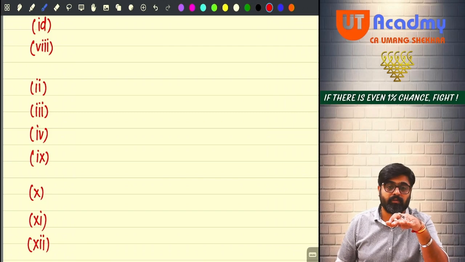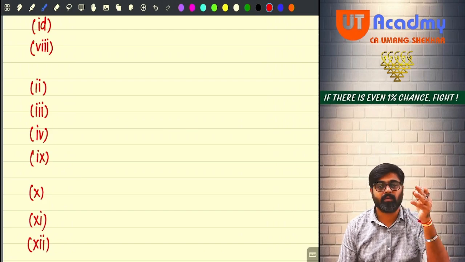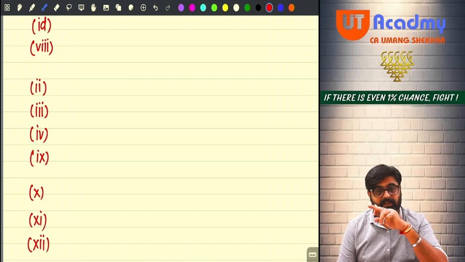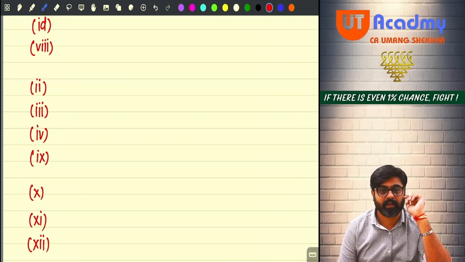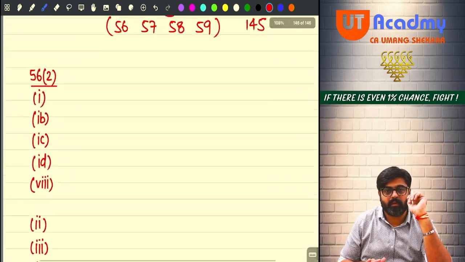This last clause is inserted in the last Finance Act. Last year only the last clause is inserted. Prior to that, this clause number 12 was not there. This income was not getting taxed under the head IFOS. But from last year onwards, this income is also getting taxed. So now what we will do, one by one, we'll cover all these incomes.